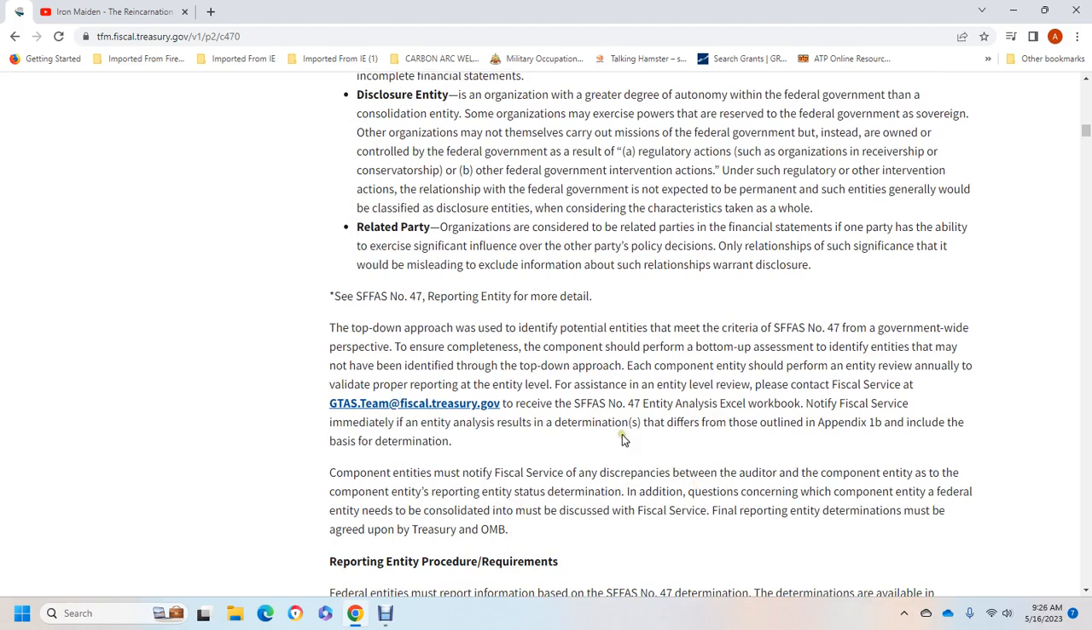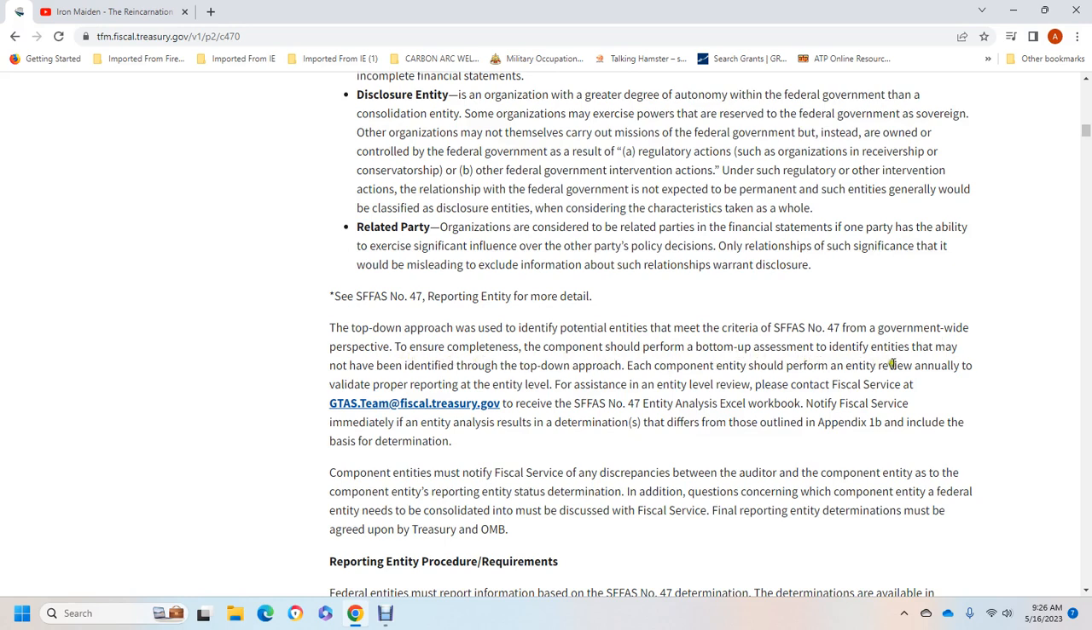The Statement of Federal Financial Accounting Standards number 47 reports the need for more detail. A top-down approach is used to identify potential items that meet the criteria of the Statement of Federal Financial Accounting Standards number 47 from the government-wide perspective to ensure completeness. A component should be prepared with the bottom-up approach, meant to identify with the entity items not identified with the top-down approach.